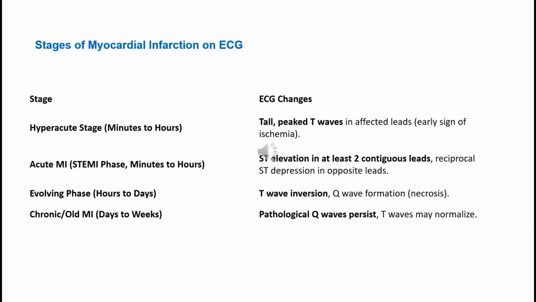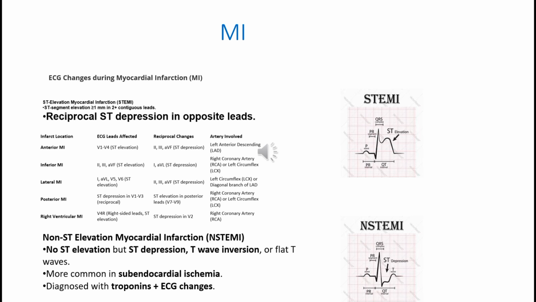Initially, tall peaked T wave is seen, then we can see ST elevation or depression, then T wave inversion, and days to weeks later, we see pathological Q waves. In STEMI, we see ST segment elevation, and in non-STEMI, we see ST segment depression. STEMI is more common, and treatment is thrombolysis.